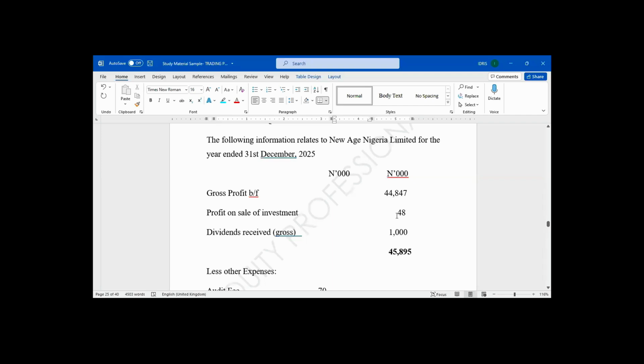Profit on sale of investment, is it taxable or non-taxable? Non-taxable. Anything profit on sale of this asset is non-taxable. So it's part of non-taxable. Dividends received gross. Is dividend subjected to tax? Because it's a franked investment income. Taxable.